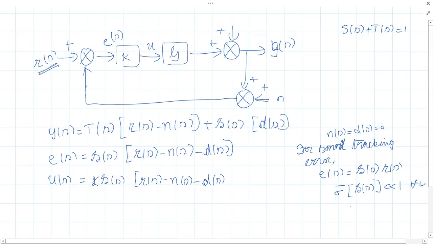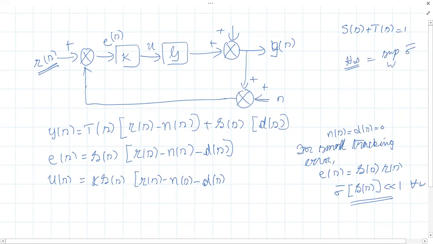We already defined the infinity norm: supremum over omega of sigma bar, the maximum singular value over all frequencies. That is the H infinity norm. So you can say that the infinity norm of the sensitivity function must be small.